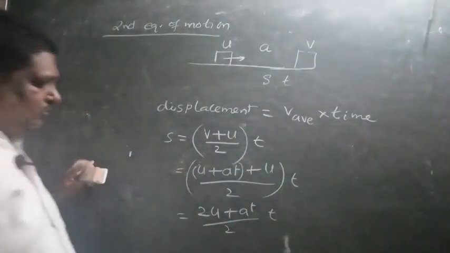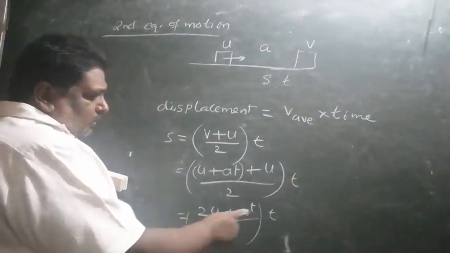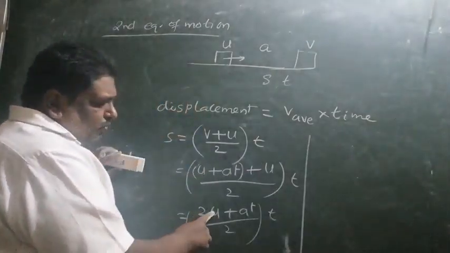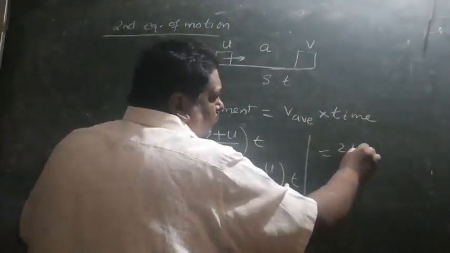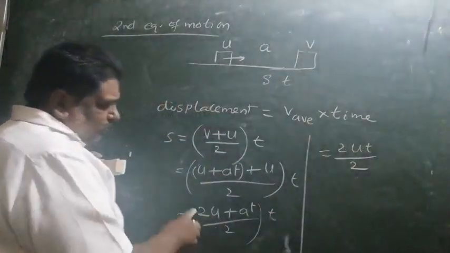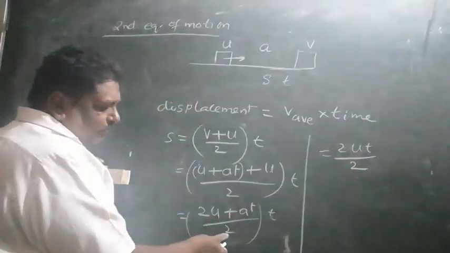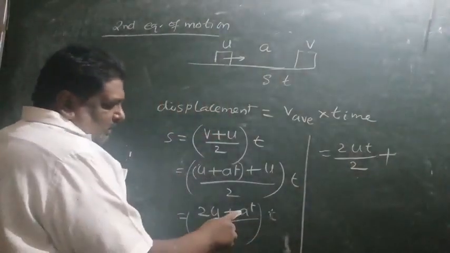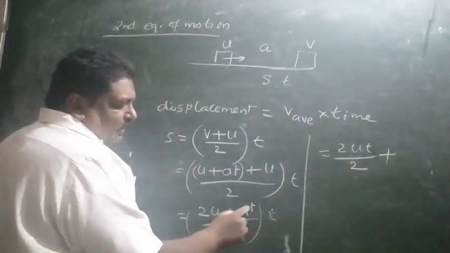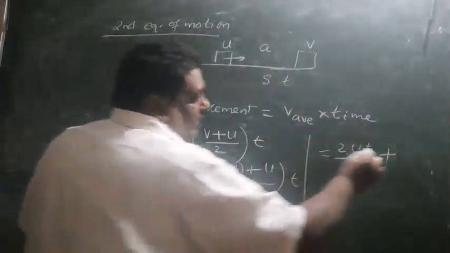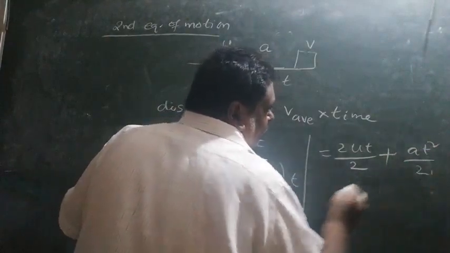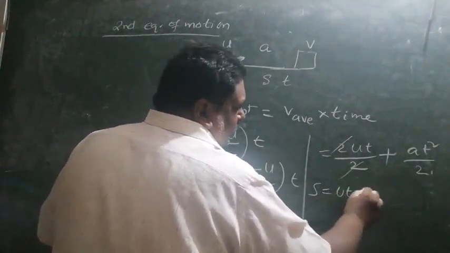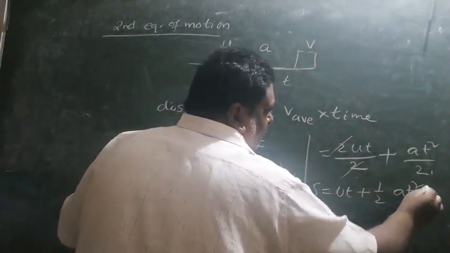Here this t is brought inside, divided by 2. This is equal to 2ut by 2 plus at into t, which is at square by 2. Therefore, the 2 gets cancelled. s is equal to ut plus half a t square.